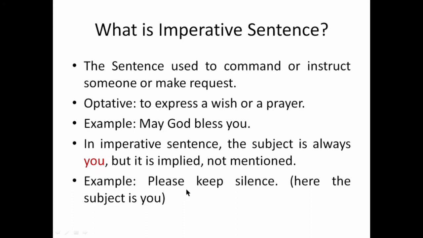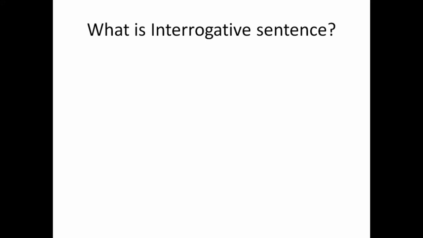So this type of sentence is considered an imperative sentence. Why? Because this sentence shows an instruction. Instruction is given to someone, that is to you, that please keep silence. So here it is an instruction, so it is considered to be an imperative sentence. So let's move to the next, that is interrogative sentence.